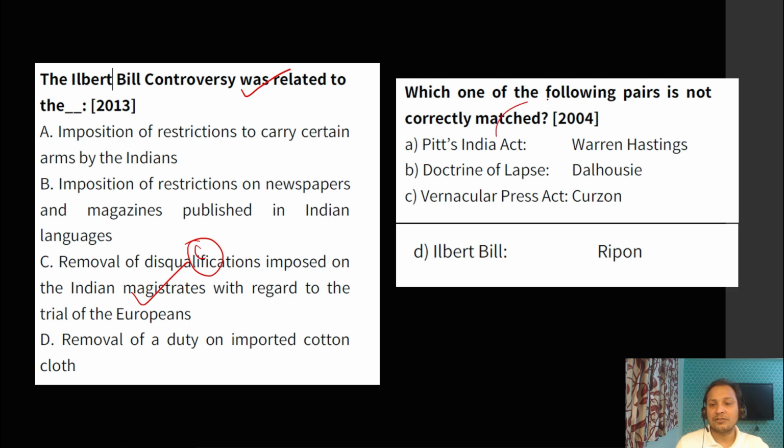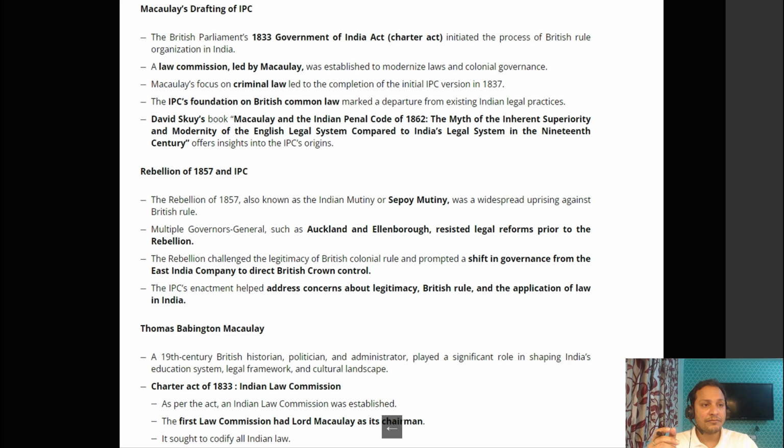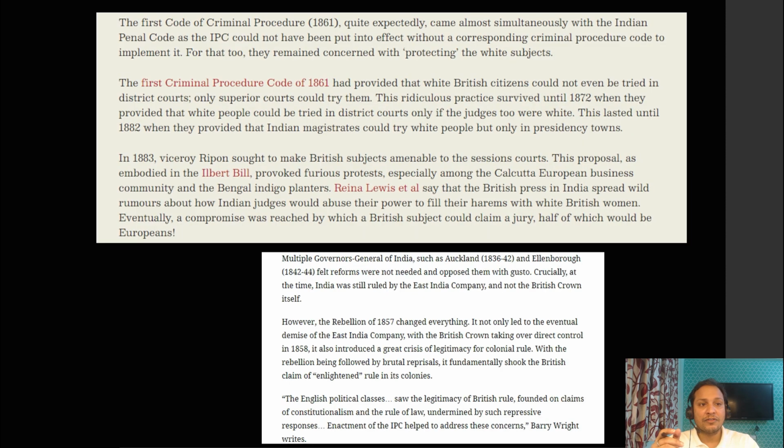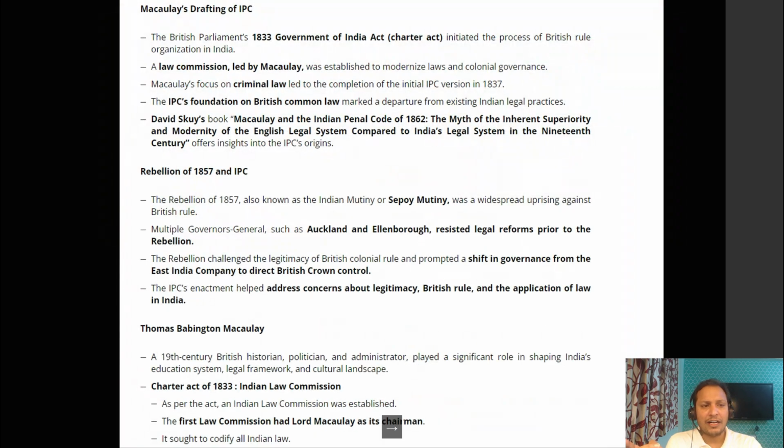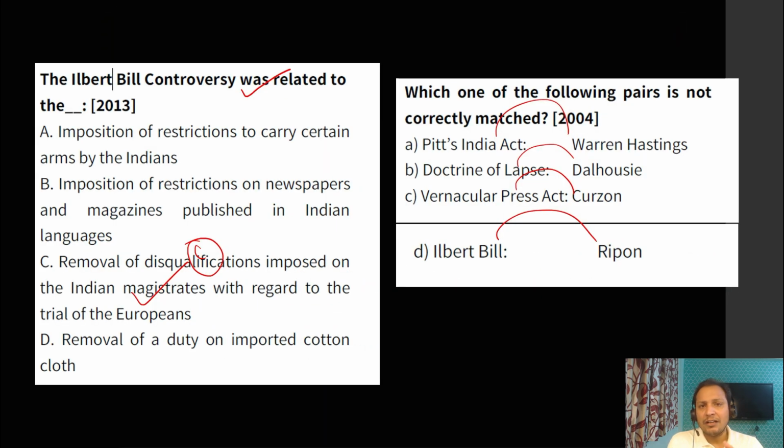Here you can see they can ask you to match the Governor General or the Viceroy. This kind of question they can also ask. They can give you the laws, like the code of criminal procedure, and ask under which viceroyship this was introduced. Such kind of questions may come. I can tell you definitely one question will come from this theme. They can ask you on the law commission, like they have asked on the Ilbert Bill, or they can ask you to match the pair, governor general and the legal contribution.